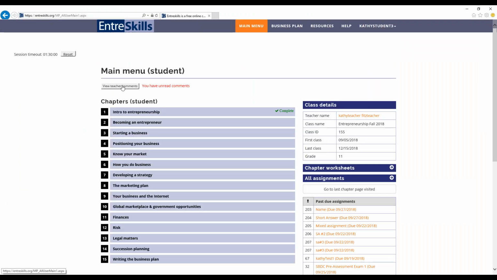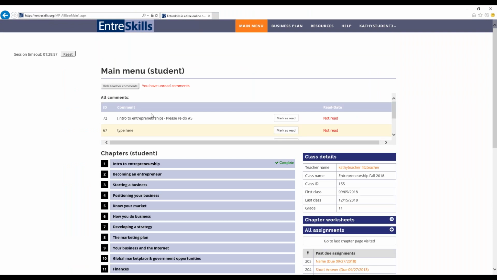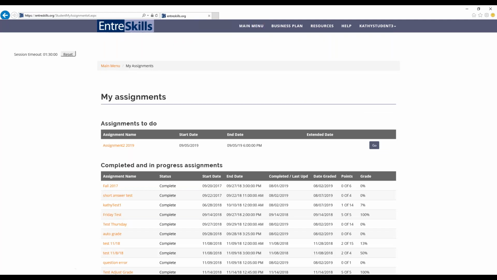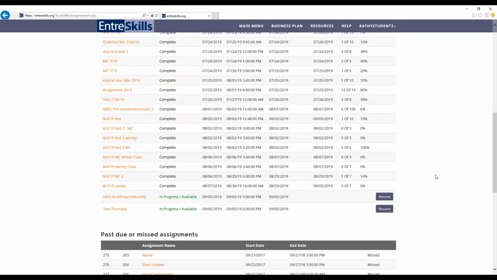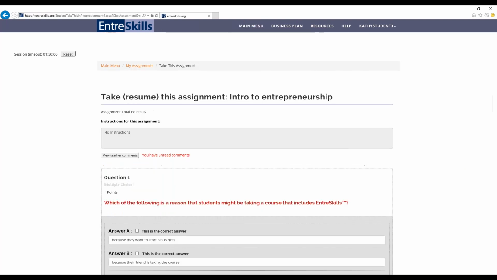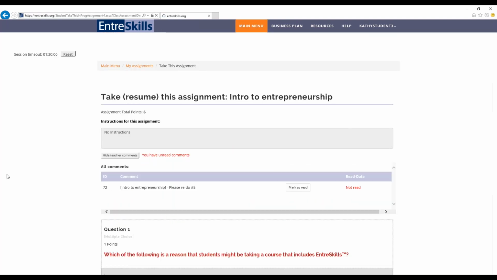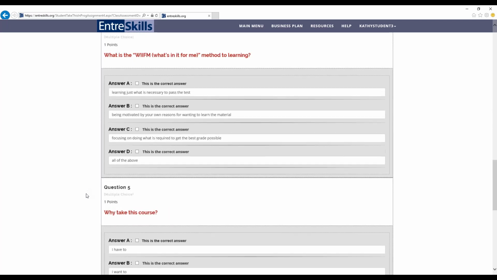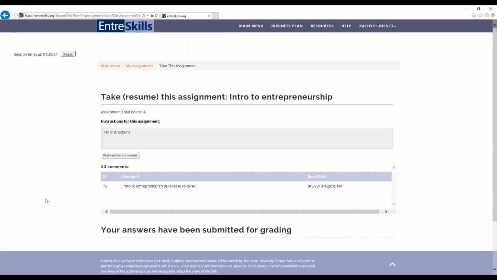So here I am in a student account again. So then the student would be able to go back to their assignments, go back to number 5 and rework that and then click submit. And their new answers will have been submitted.